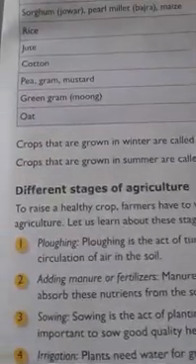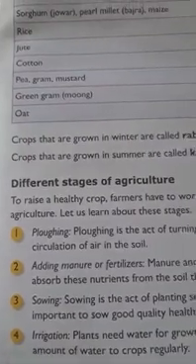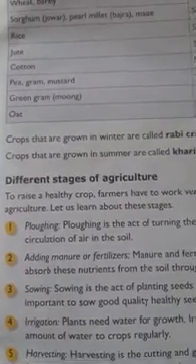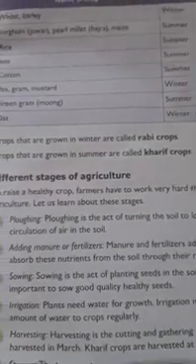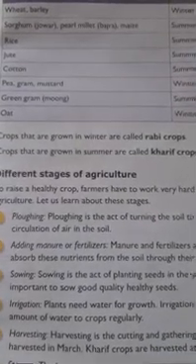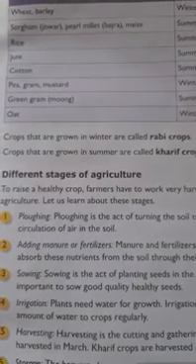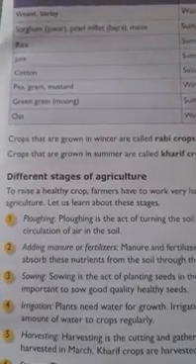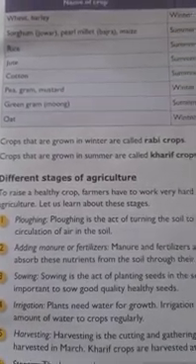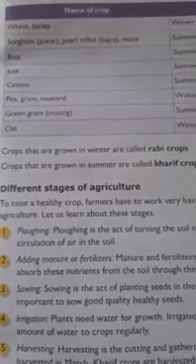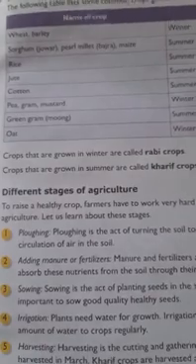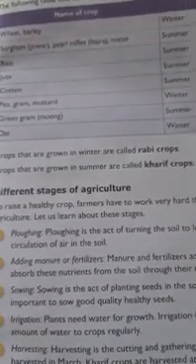The second step is adding manure or fertilizer. After preparing the soil, the farmer needs to add some nutrients in the form of manure and fertilizers to the soil, because the nutrients already present in the soil were used up by the crop which has been harvested. So now there will be a shortage of nutrients in the soil. That's why the farmer needs to add manure and fertilizers to make the soil healthy and nutritious.